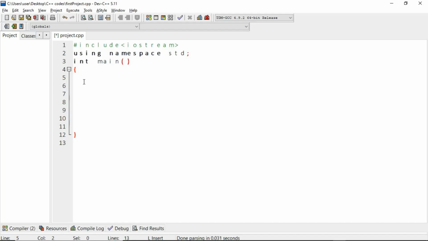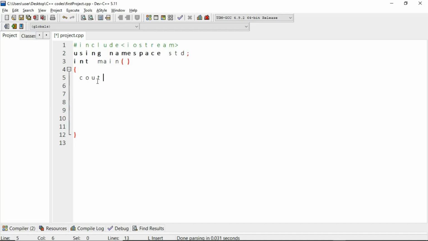Let's create our first statement. As I said earlier, C++ makes use of the cout statement, which basically sends out data, or prints out instructions to the computer. Our CPP is compiled into an exe, which is an executable file that will be run in this Windows terminal. Now how do we make use of this statement? So we say